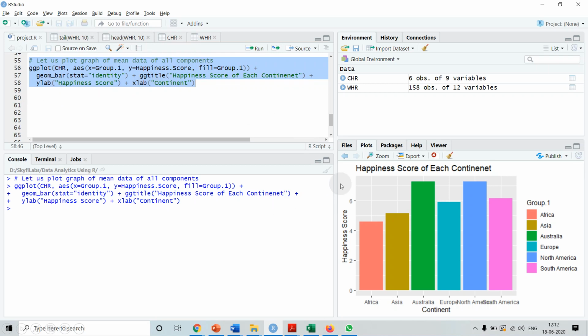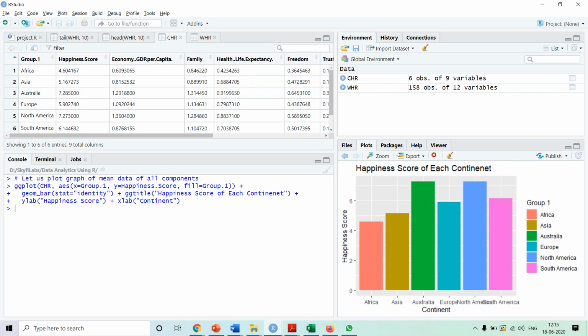So look here, the plot title is happiness score of each continent, x-axis continent, y-axis happiness, okay. So continent wise, Africa's happiness is 4 point something over here, Asia's happiness is above 5 something, okay, Australia's happiness is above 7, right. This way we can see the happiness scores of various continents. The colors are specified here in this legend. Since we did the filling based on group 1, the colors are specified based on the values which are in group 1, okay.